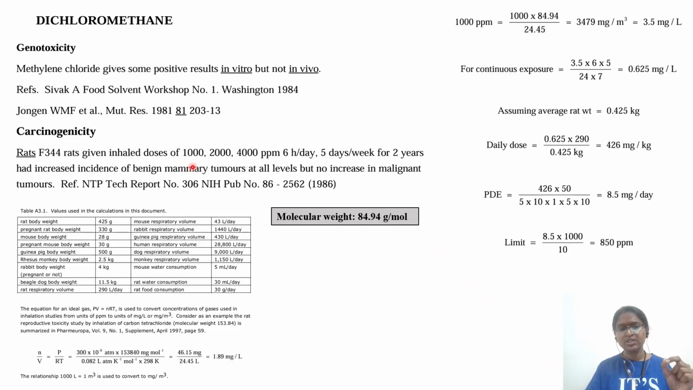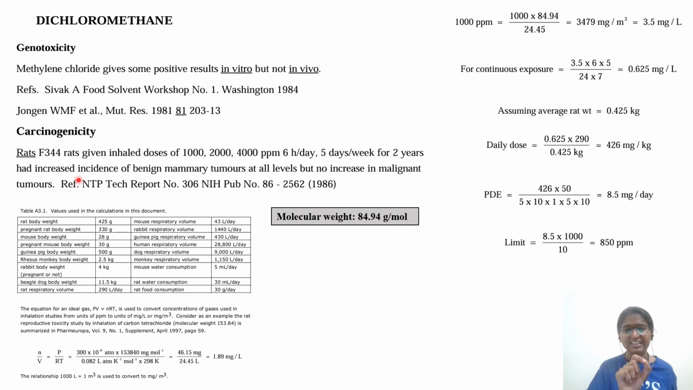These are the doses: 1000, 2000, 4000 ppm, 6 hours per day, 5 days per week. Since it's a cancer study, it is a 2-year study. What they have seen is an increased incidence of benign mammary tumors at all levels, but no increase in malignant tumors. So in this 2-year cancer study in the rat, it is an inhalation study. The doses are 1000, 2000, 4000. They found tumors, but those tumors are benign, not malignant. Okay, they are localized tumors, only in the case of mammary.